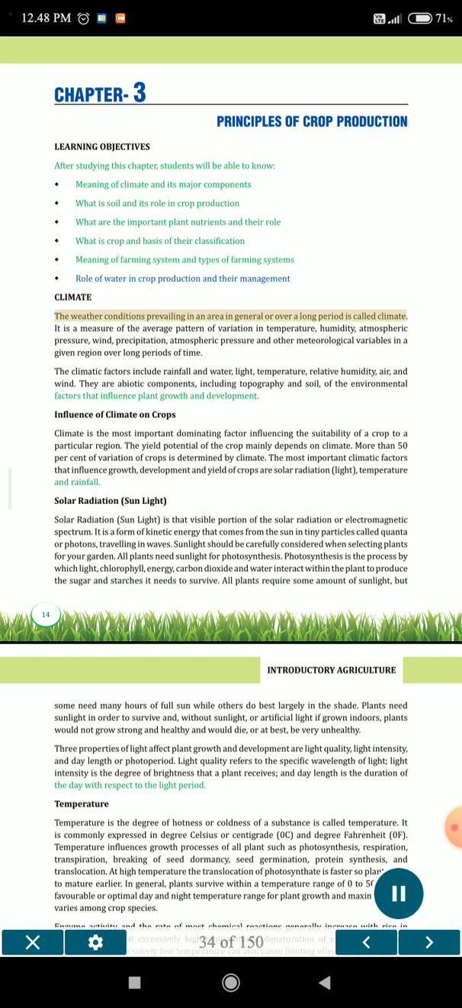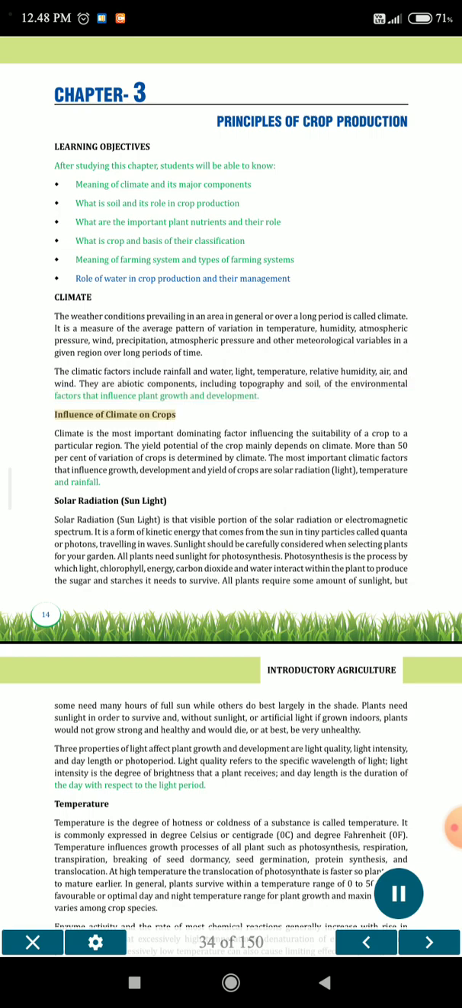Climate. The weather conditions prevailing in an area in general or over a long period is called climate. It is a measure of the average pattern of variation in temperature, humidity, atmospheric pressure, wind, precipitation and other meteorological variables in a given region over long periods of time. The climatic factors include rainfall and water, light, temperature, relative humidity, air, and wind. They are abiotic components, including topography and soil, of the environmental factors that influence plant growth and development.